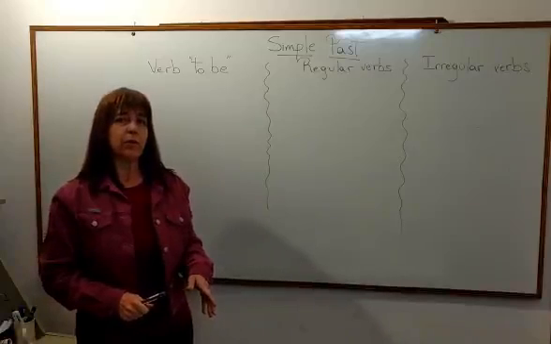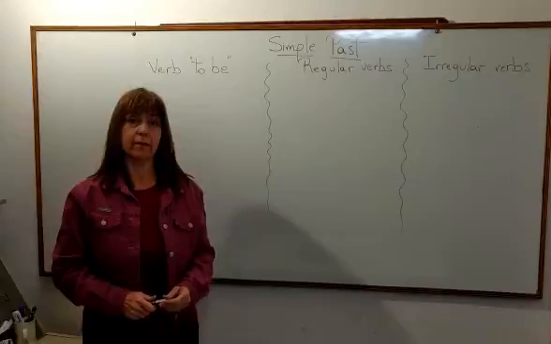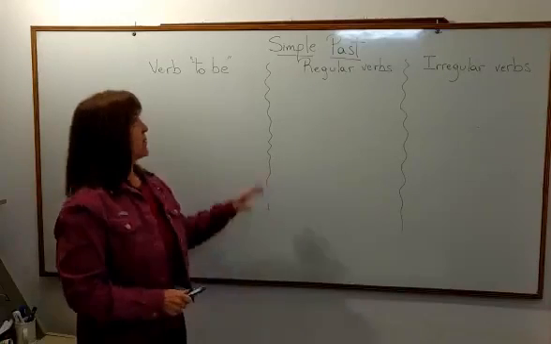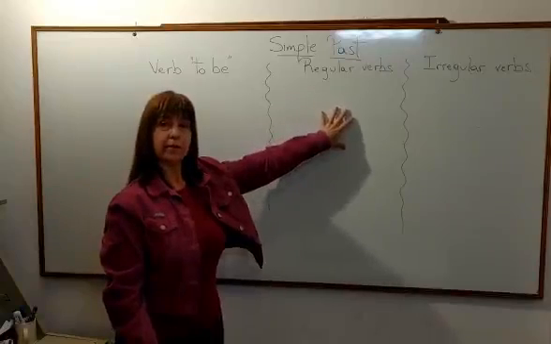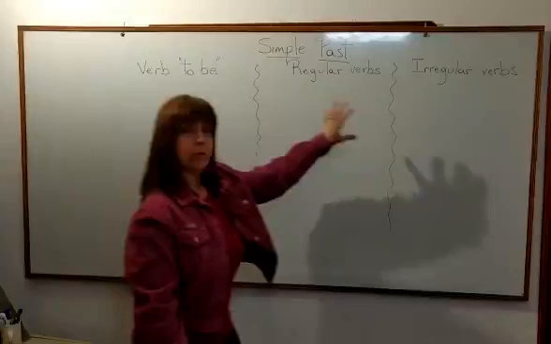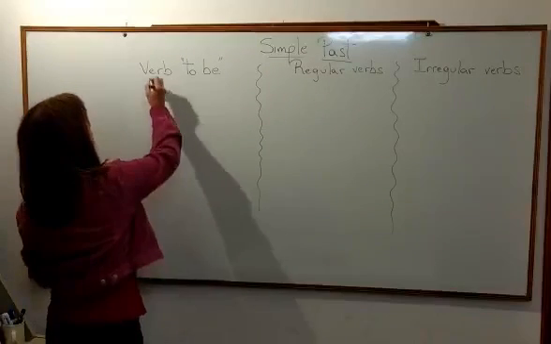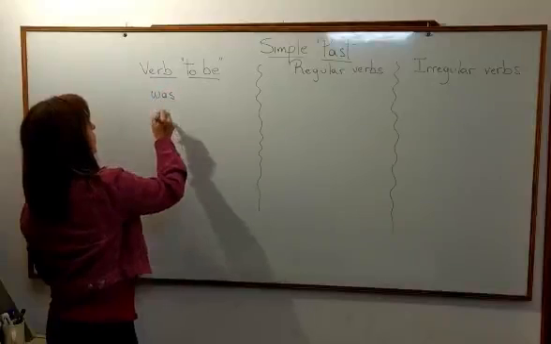I want you to explain the difference because you made many mistakes with the simple past tense. I want to make the difference between the past tense of the verb to be, the past tense of regular verbs, and the past tense of irregular verbs, okay? The verb to be has its own past tense. So we say was, or were.